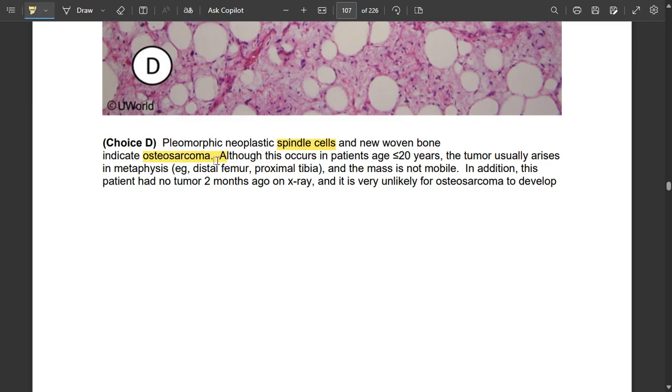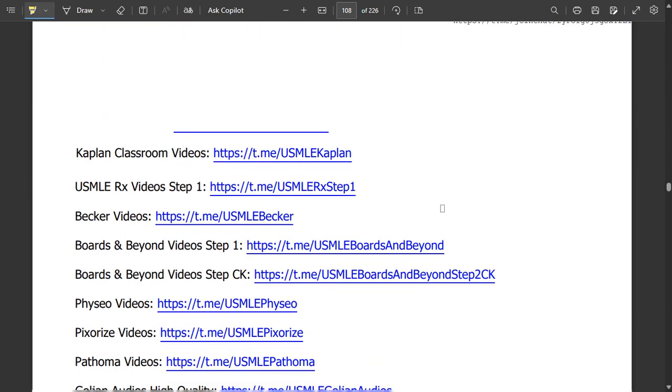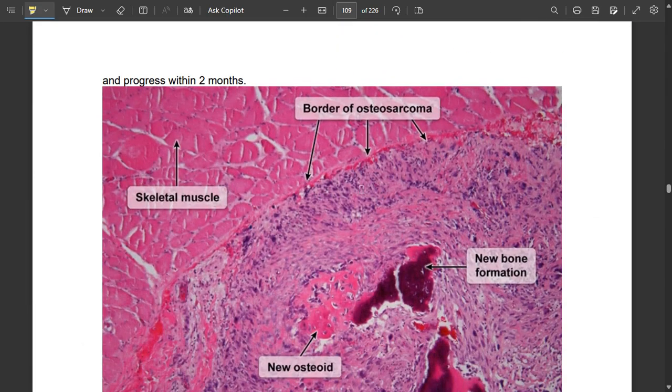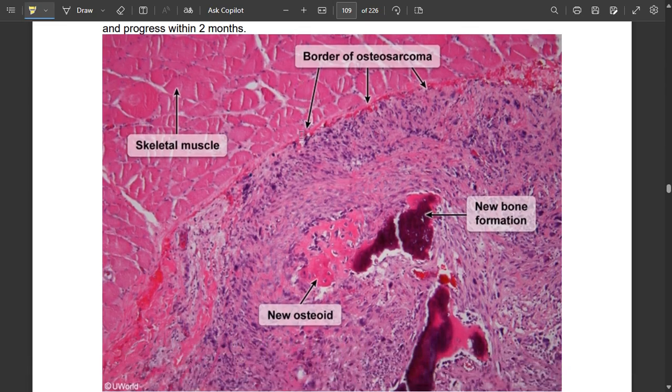Although this occurs in patients less than 20 years of age, the tumor usually arises in the metaphysis, the distal femur or proximal tibia, and the mass is not mobile. In addition, the patient can have no tumor on X-ray 2 months ago, and it's very unlikely for osteosarcoma to develop and progress within 2 months. Osteosarcoma takes time to develop.